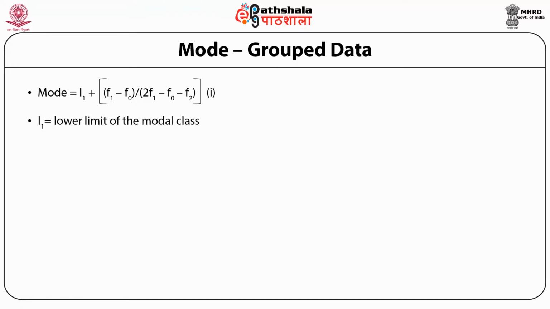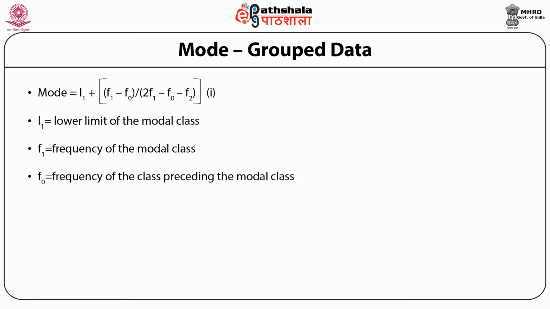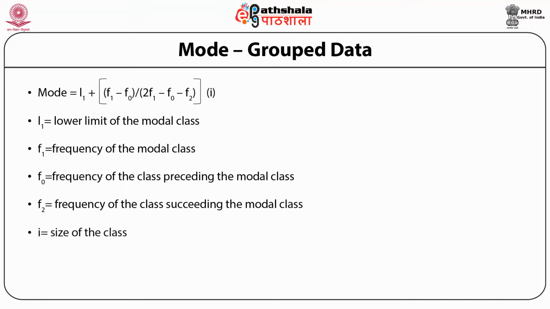L1 is the lower limit of the modal class, F1 is the frequency of the modal class, F0 is the frequency of the class preceding the modal class, F2 is the frequency of the class succeeding the modal class. And what is I? I is the size of the class.